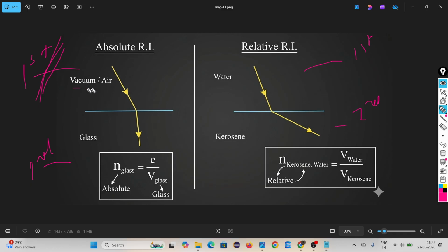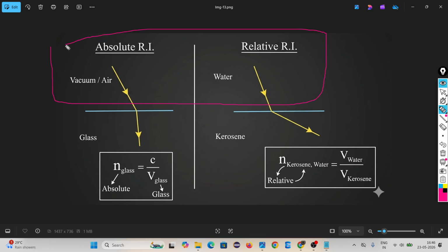Air or vacuum means absolute. Here, what is the first medium? Air. Water means it is not absolute, it comes under relative. Remember this for knowing whether the given refractive index is absolute or relative.